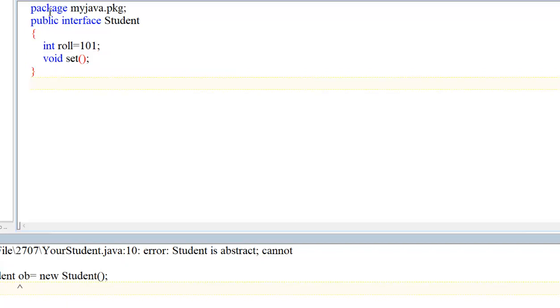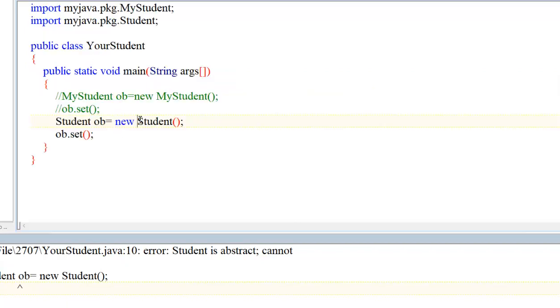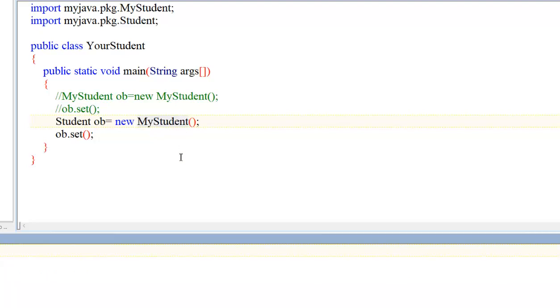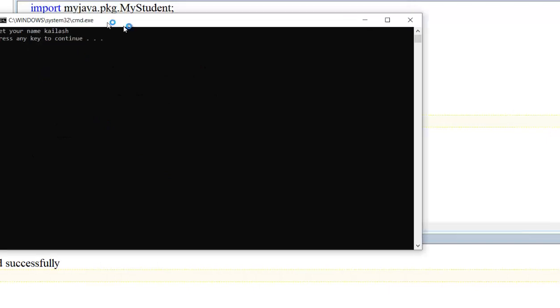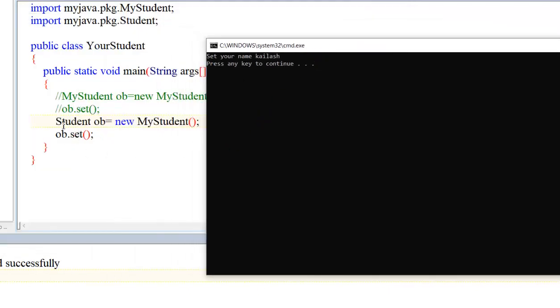How can an abstract method be called? It cannot be called directly. So what to do? I have to use here my student. What is the logic? With the help of a my student object, I have created this, and now set. What is this object? This is the object of the student interface. This object belongs to the student interface, but is created with the help of my student.